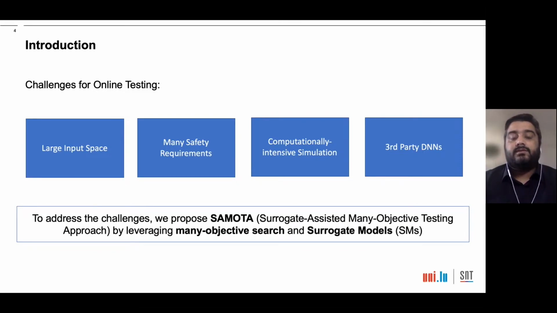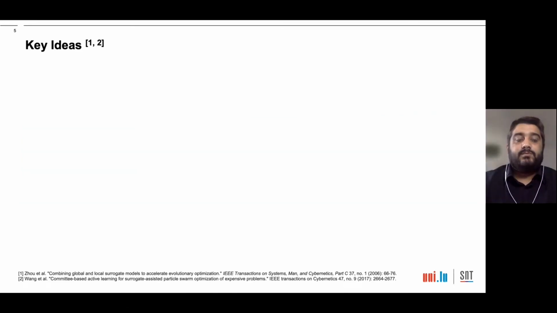To address these challenges, we propose SAMOTA, which is a surrogate-assisted many-objective testing approach. It is a combination of two distinct approaches. First is many-objective search to effectively achieve many independent objectives within a limited time budget. And the second is surrogate models that mimic the simulator while being computationally much less expensive. Furthermore, our approach is a black box approach, which means that it does not need any internal information of the DNN.